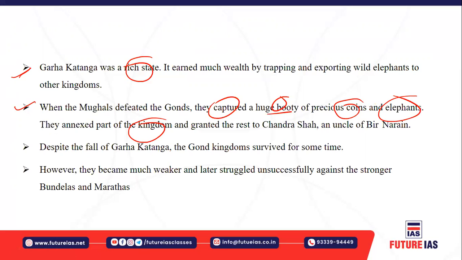And the Gond kingdom still survived despite their fall, but over the period of time it became weaker, and later it struggled unsuccessfully against the stronger Bundelas and the Marathas. So that is how, even though tribal societies look as if they are weaker, they are not weaker. Many such tribal societies like the Gonds flourished, right? They basically faced stiff opposition in front of the Mughals also.